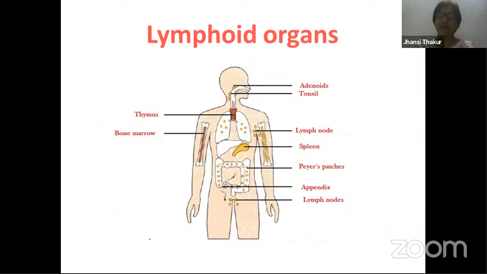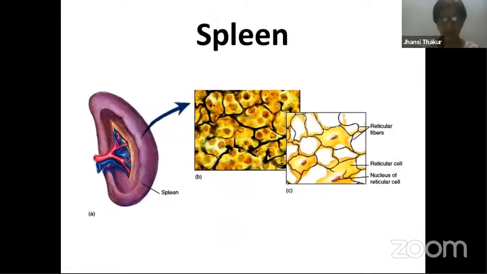Whenever you take food inside, any bacteria that has crossed even the stomach and the action of hydrochloric acid gets killed up here in the small intestine because of this. And appendix, and last one, once again, lymph nodes, the small round structures present. So these are all the lymphoid organs wherein WBCs are produced, stored, and they help in filtering the blood, filtering lymph, and protecting our organs and our organism, that means ourselves.